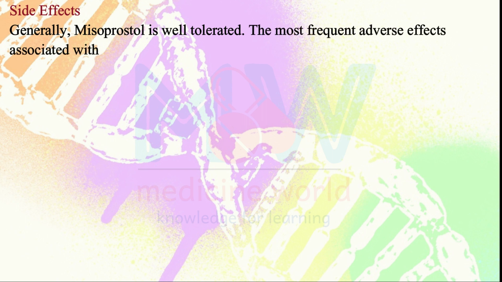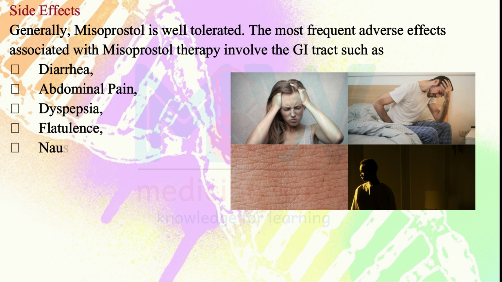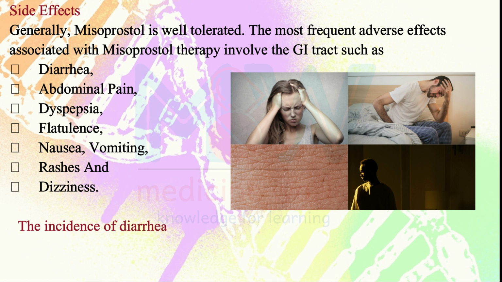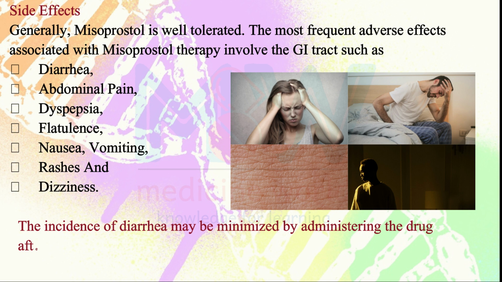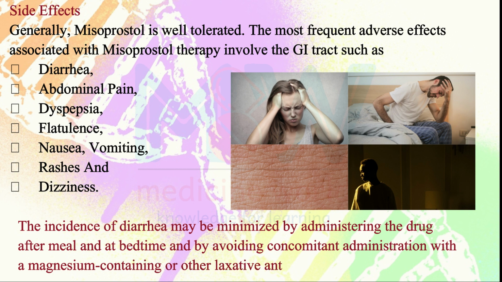Generally, misoprostol is well tolerated. The most frequent adverse effects associated with misoprostol therapy involve the GI tract, such as diarrhea, abdominal pain, dyspepsia, flatulence, nausea, vomiting, rashes and dizziness. The incidence of diarrhea may be minimized by administering the drug after meals and at bedtime, and by avoiding concomitant administration with a magnesium-containing or other laxative antacid.